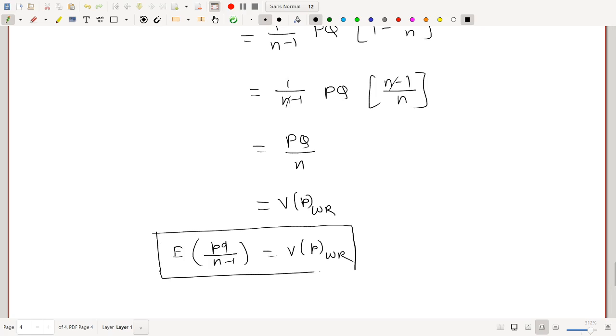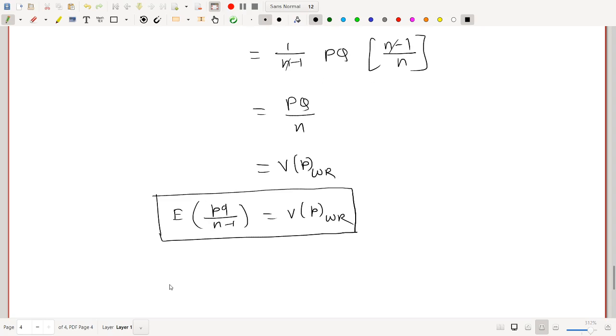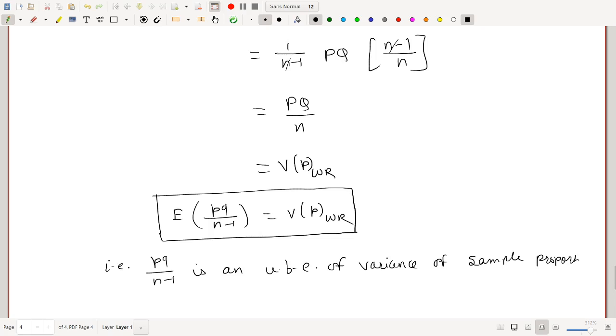This means that small pq upon n minus 1 is an unbiased estimator of variance of sample proportion, or variance of p.